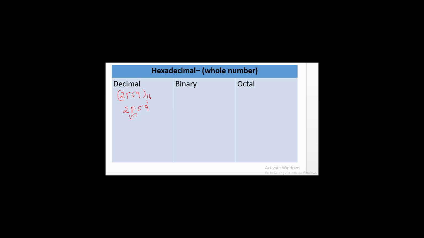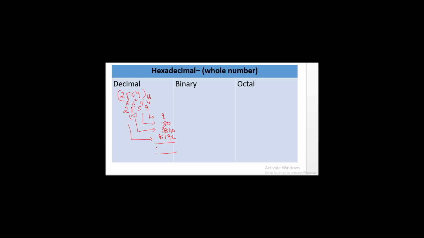So these are 16 power 0, 16 power 1, 16 power 2, 16 power 3. If you multiply these values and add them all: 9 into 16 power 0 is 9, 5 into 16 power 1 is 80, 15 into 16 power 2 is 3840, and 2 into 16 power 3 is 8192.